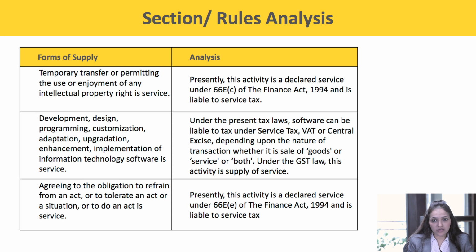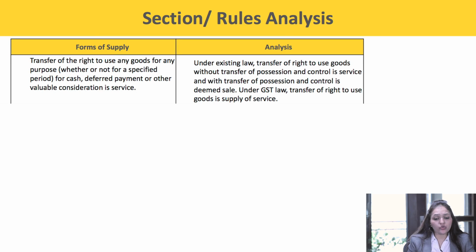Agreeing to the obligation to refrain from an act or to tolerate an act or a situation or to do an act is a service. Currently also it is considered as a declared service only and liable to service tax. Next, transfer of the right to use any goods for any purpose, whether or not for a consideration for cash, deferred payment or other valuable consideration is a service.